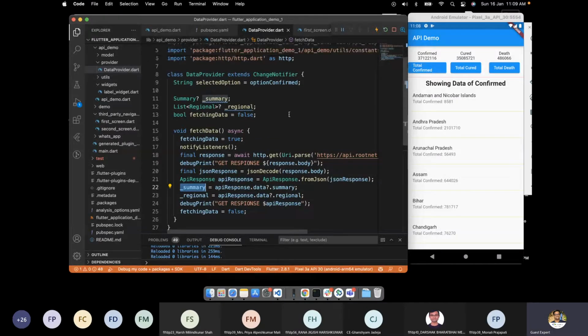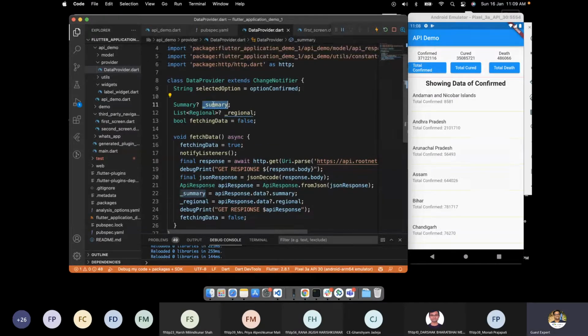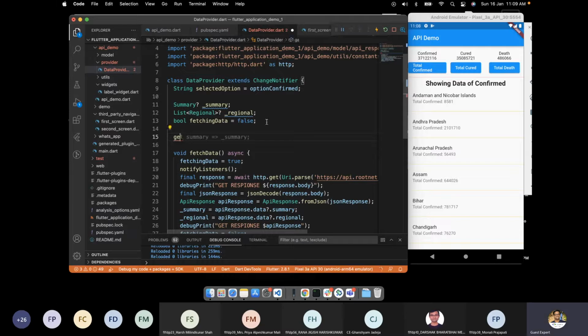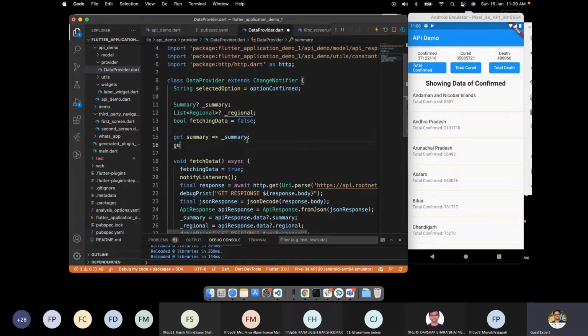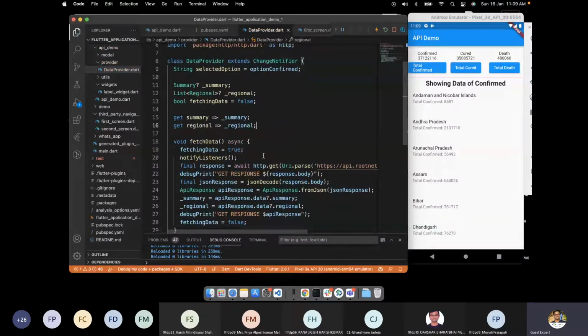But now this variable we want to pass back to the users. So I need a getter method like get summary, like this. And this is a small notation which we can use. And the same thing I can do with the regional, like get regional.